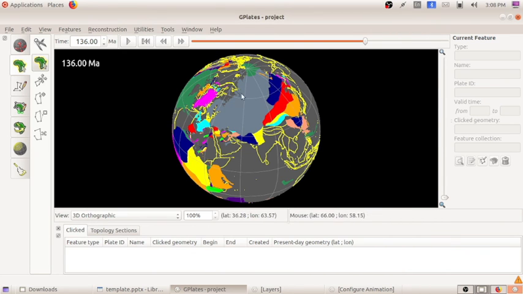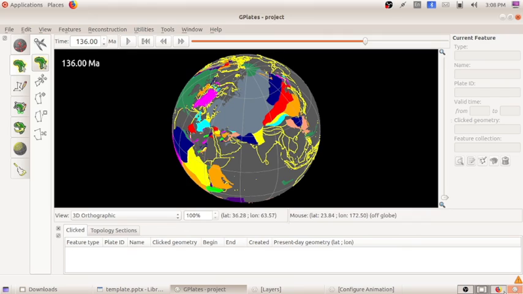Yes, this is the project which we have saved. We can't directly open the project. First we have to open the GPlates software. After that only we can open this project. So this is the project which we have done.